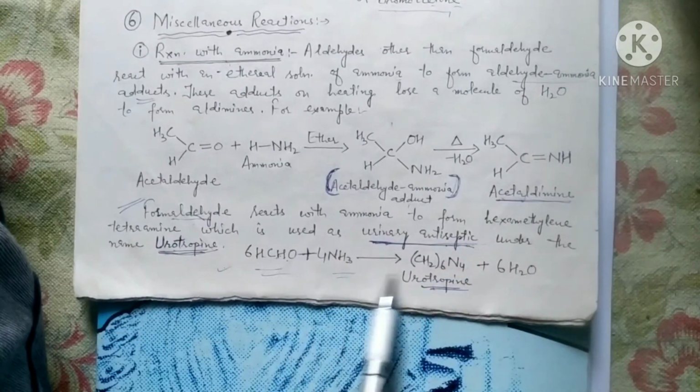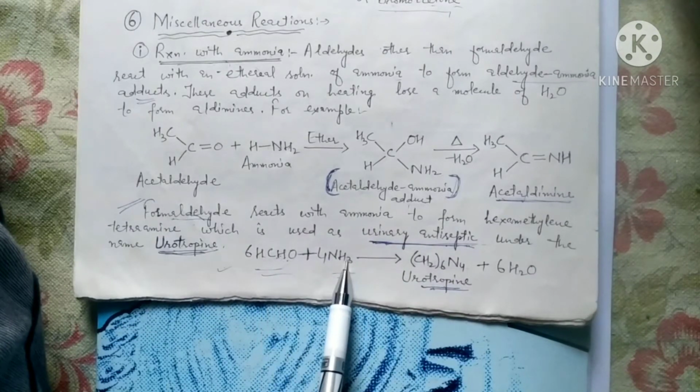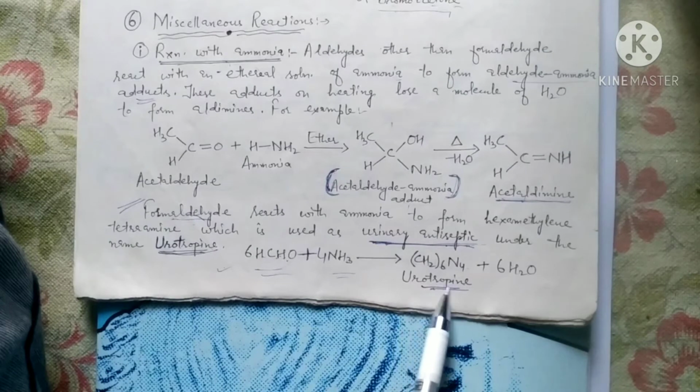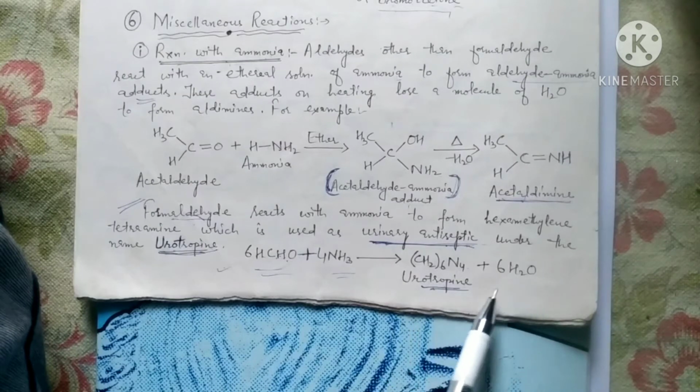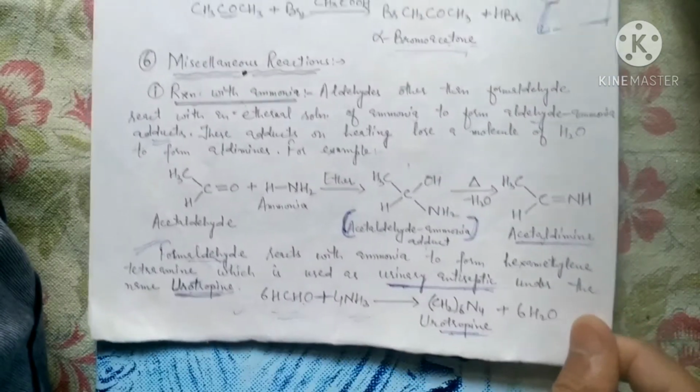So have a look at this reaction of formaldehyde with ammonia. It happens in such a way that we get a drug called urotropine, whose chemical formula is (CH2)6N4, with the release of water molecules. And this urotropine is a well-known urinary antiseptic. This is used to treat urinary tract infection.